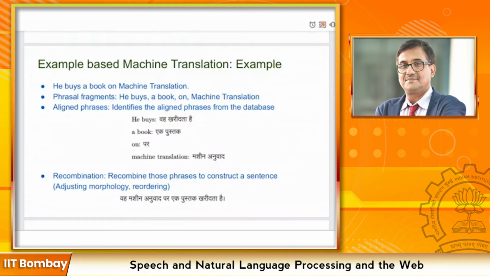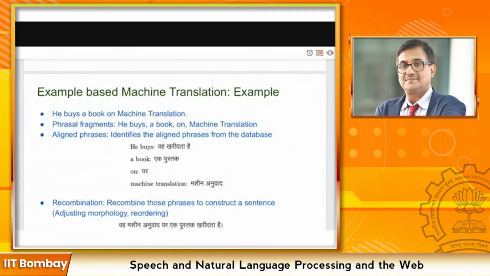He buys corresponds to वह खरीदता है, a book corresponds to एक पुस्तक, and machine translation corresponds to machine अनुवाद, which is basically fetched from the database of aligned phrases, which is constructed using the examples.